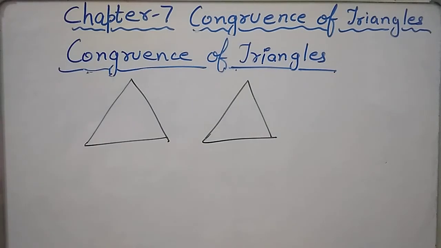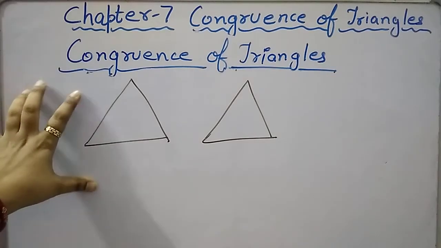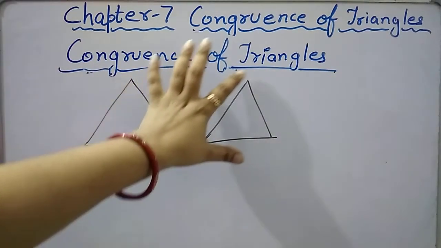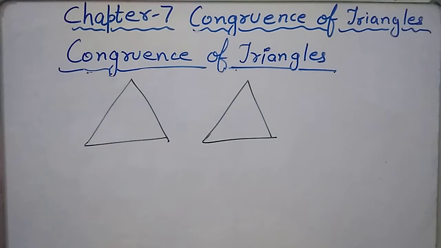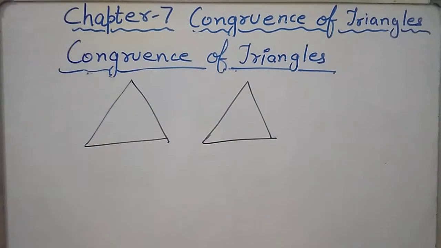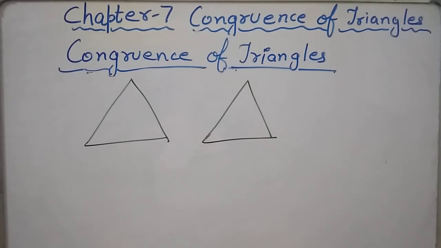The first method was the tracing paper method. We can trace one triangle on it, put it on the other one, and if they are overlapping, that means the given triangles are congruent. And if they are not overlapping, the given triangles are not congruent. And what is the second method now? In line segments, the second method was knowing the dimension or length of the line segment, and in angles it was knowing the measure of angles.